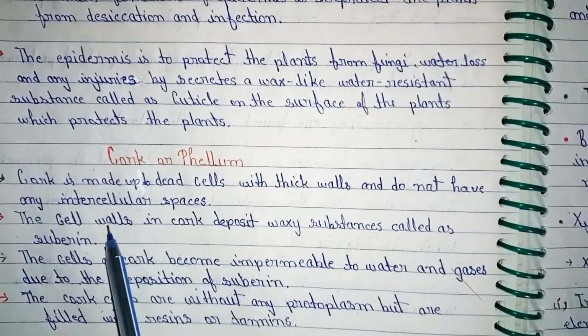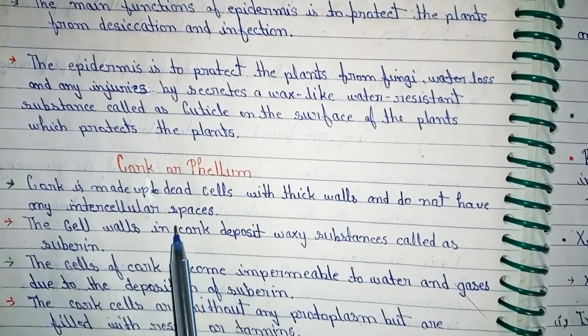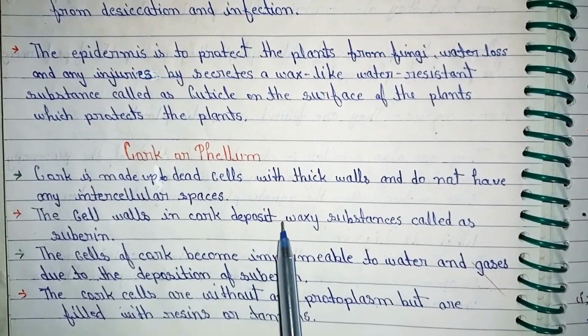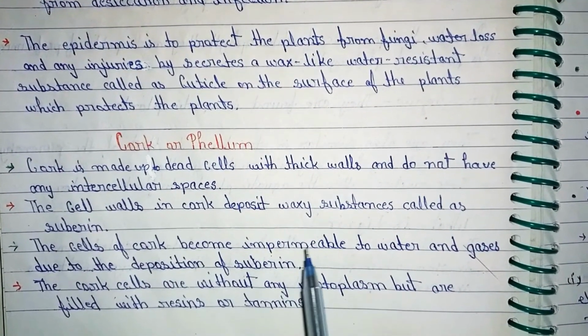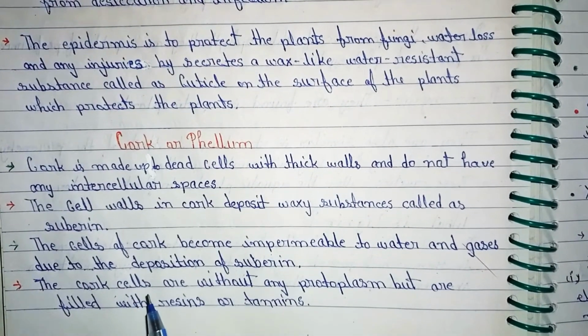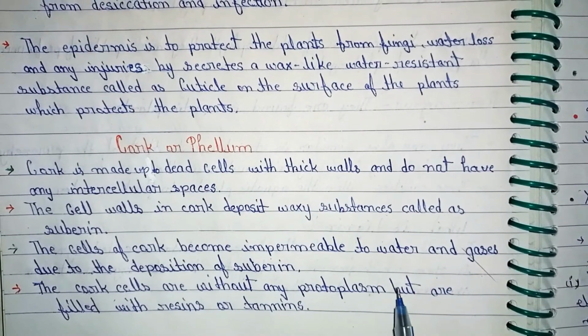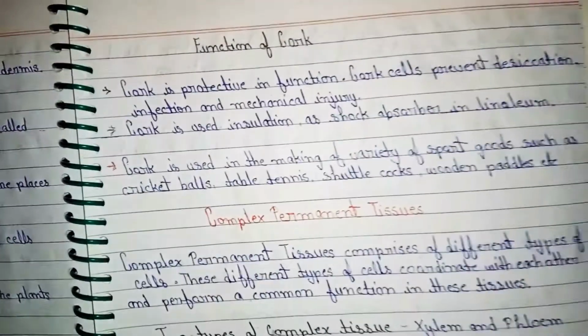Cork or phellem. Cork is made of dead cells with thick walls and does not have any intercellular space. The cell wall of cork deposits a waxy substance called suberin. The cells of cork become impermeable to water and gases due to the deposition of suberin. The cork cells are without any protoplasm but are filled with resins or tannins.